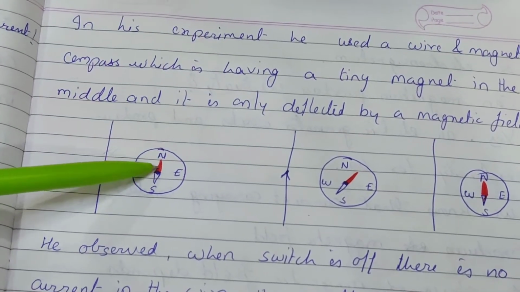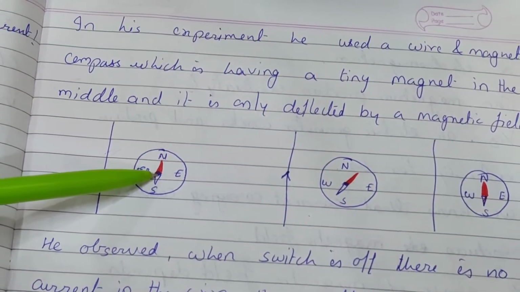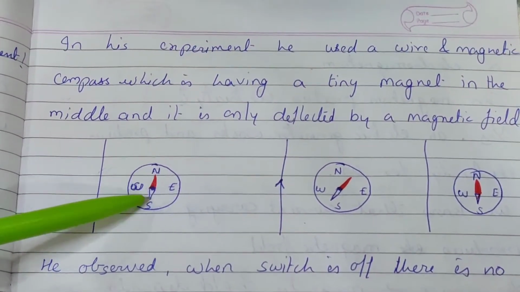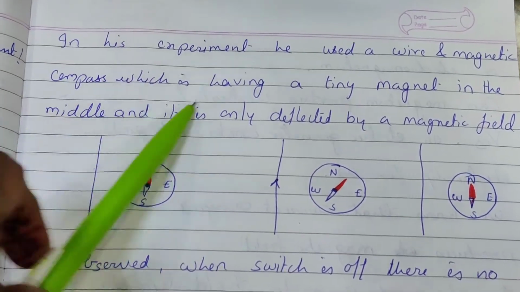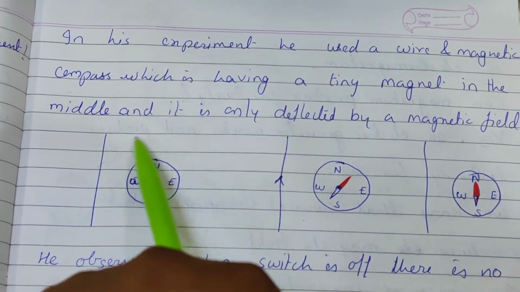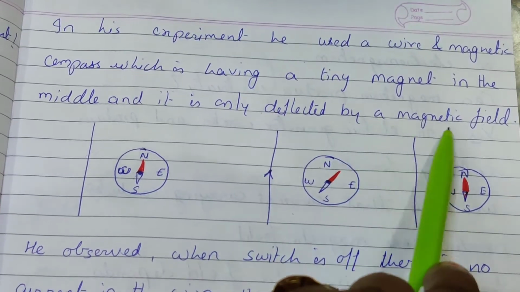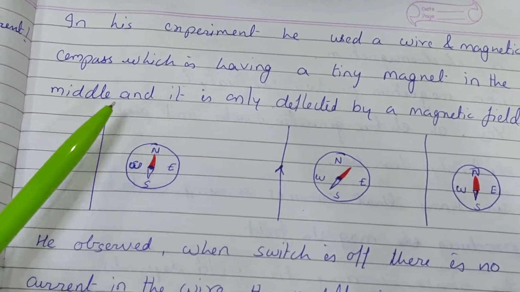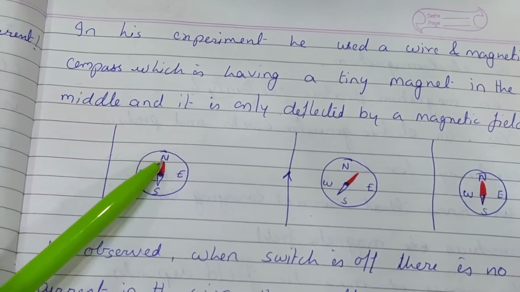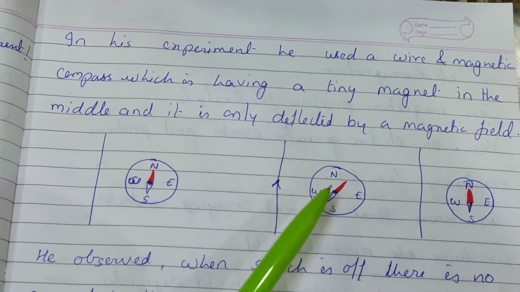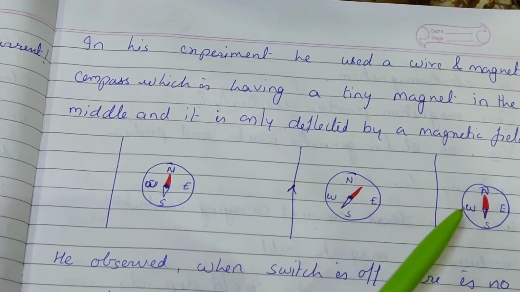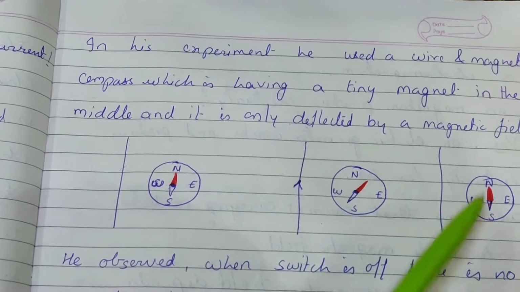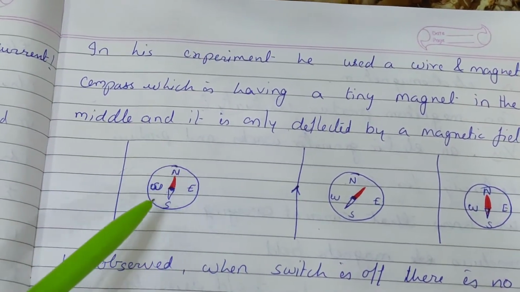It has a small needle, a tiny magnet in the middle, and it is deflected only by a magnetic field. When you keep a magnet near this compass, there will be deflection. When you move the object away from the compass, there will be no deflection. It shows the presence of magnetism.